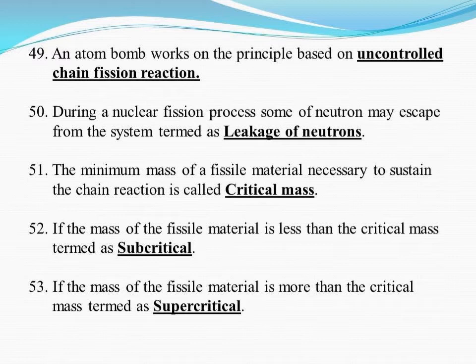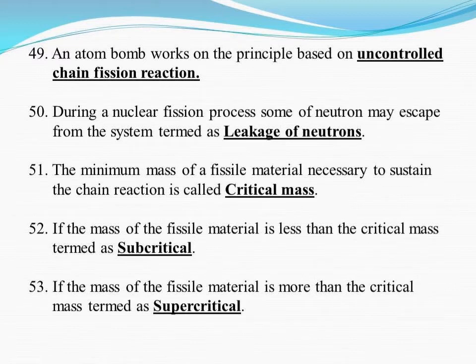During a nuclear fission process, some neutrons may escape from the system, which is termed leakage of neutrons. The minimum mass of a fissile material necessary to sustain the chain reaction is called critical mass.